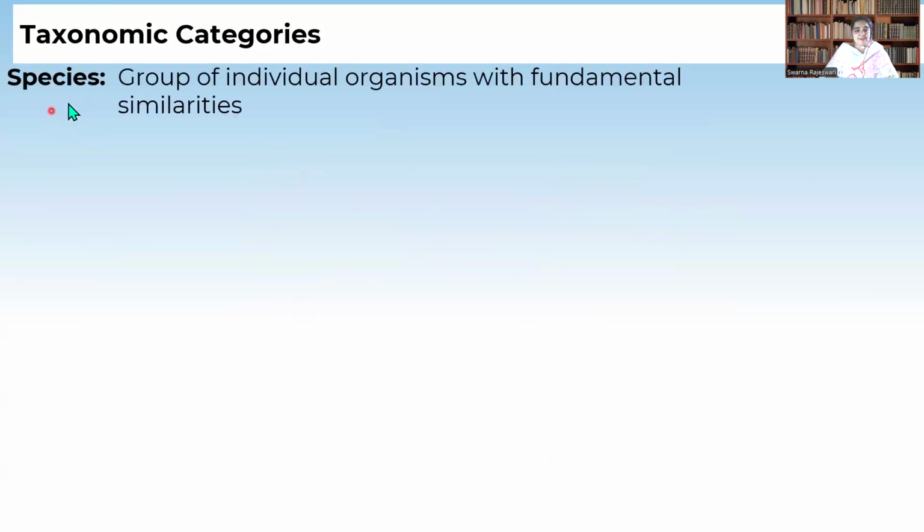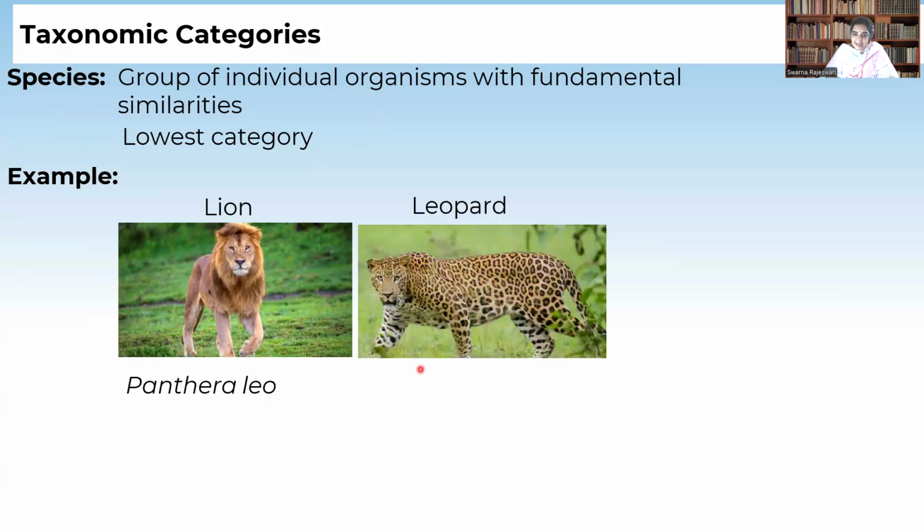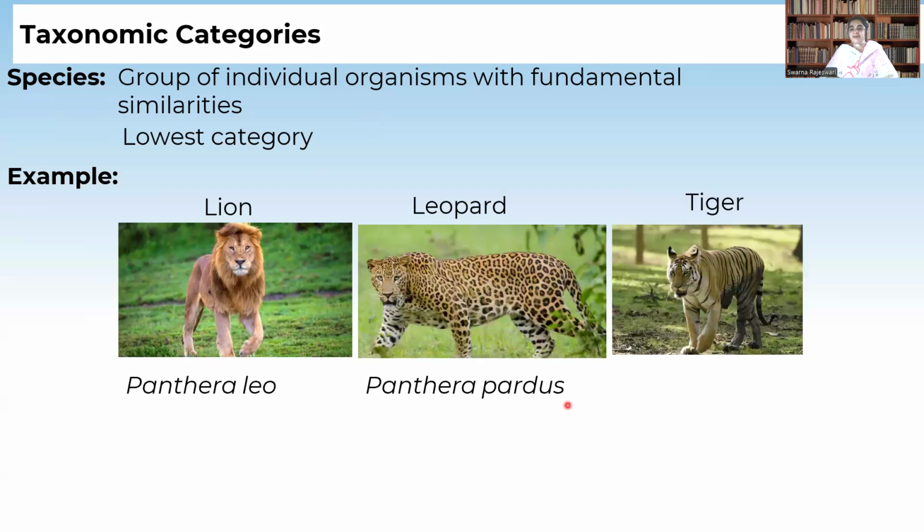Here we have defined species as a group of individual organisms with fundamental similarities. It is the lowest category. For example, the scientific name of a lion is Panthera leo, of a leopard is Panthera pardus, and of a tiger is Panthera tigris. All these belong to the genus Panthera.